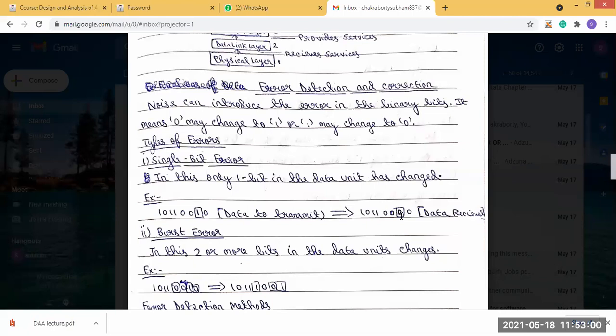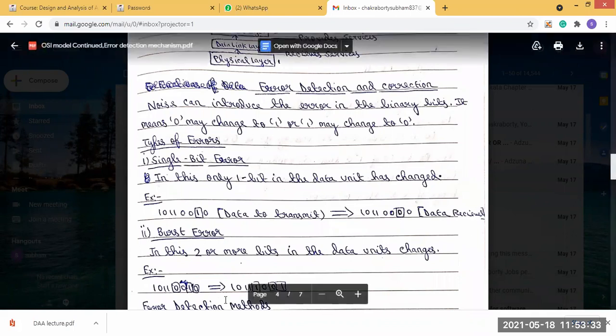And burst error is where 2 or more bits in the data unit are changed. Like if we are sending 1011 0010 from the sending side, but the receiver receives 1011 1001, now you can see there are 3 bit errors present.